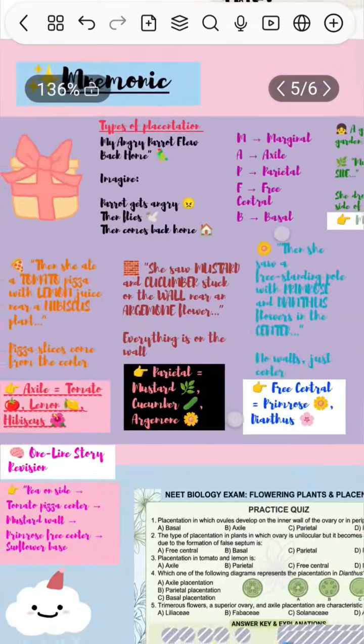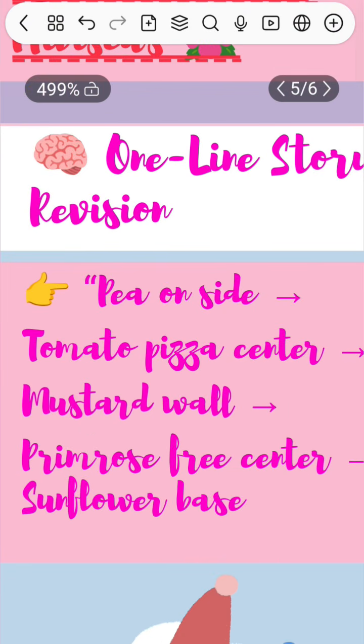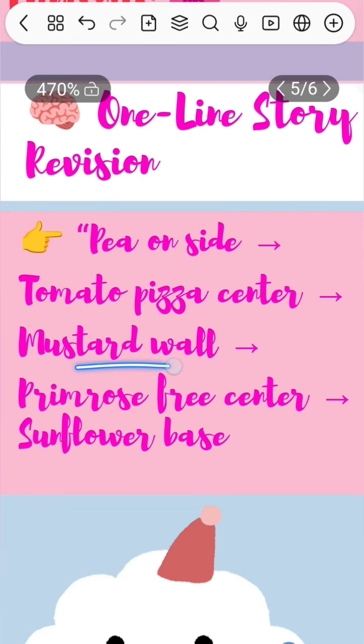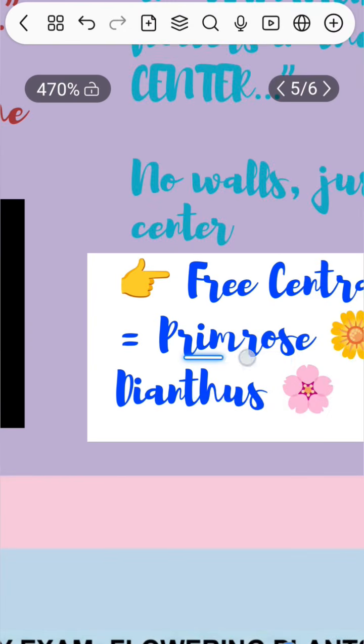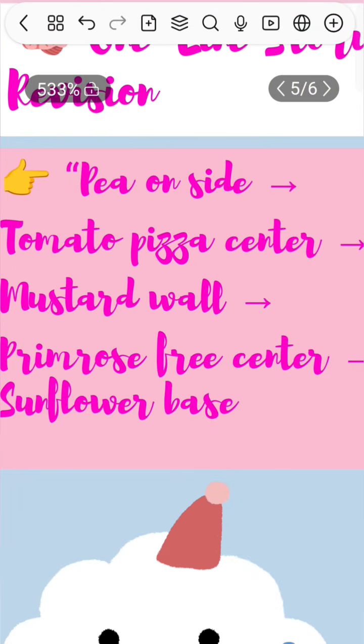This is the mnemonic. It is very easy and understandable. For one line revision, first we need to have the storyline. Pea plant on the side, it just fell, and she went to a tomato pizza center. She saw mustard, cucumber, anemone all stuck on the wall, everything on the wall. And she saw a pole with the crimson rose and dianthus flowers in the center without any wall. That is free center. And at the base she saw sunflower and marigold flowers.